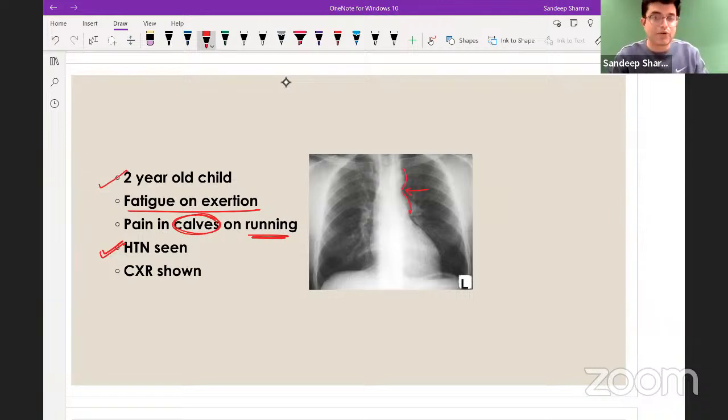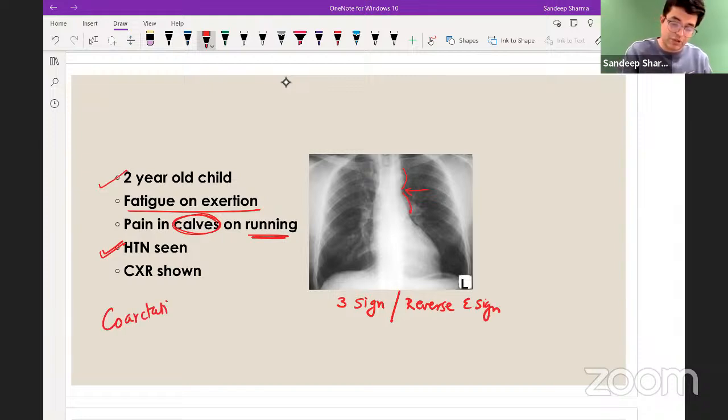And there is a notch being produced here. This is what you call as 3 sign, also called as reverse E sign. So 3 sign or reverse E sign is seen in patients of coarctation of aorta. These are the patients who have radiofemoral delay and coarctation of aorta.